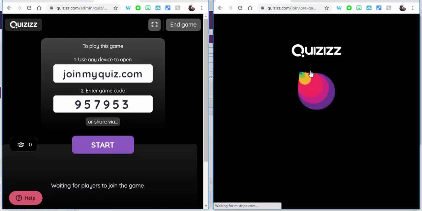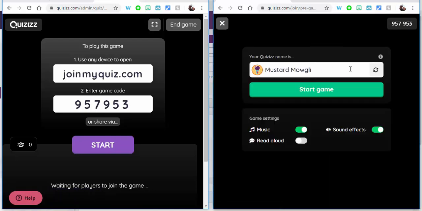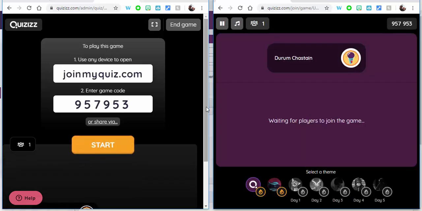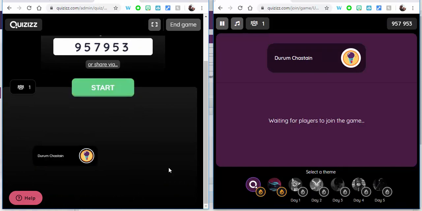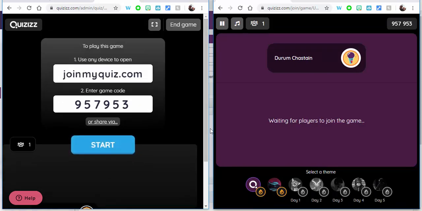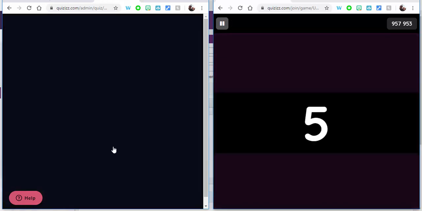Okay, we'll hit join. And you can see right in here, I can go ahead through and see my different names. I think there's only like 4 times I can go through and do this. When I'm ready, students could have things read aloud, which is really nice. They could take off the music and take out the sound effects. We're going to start the game. You can see the name comes up over here, and I know that there are some players ready to go. When you have all the players that are ready, you just hit start. And when you hit start, it goes through.